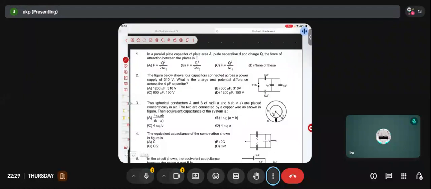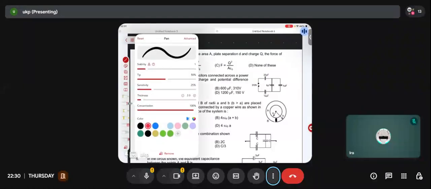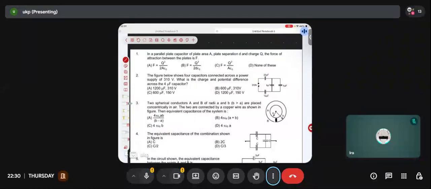Am I audible, anyone? Chalo. Let's start anyway. Let's start with the first problem. Which particular color will be better? I think if I use red over white, it will be better.